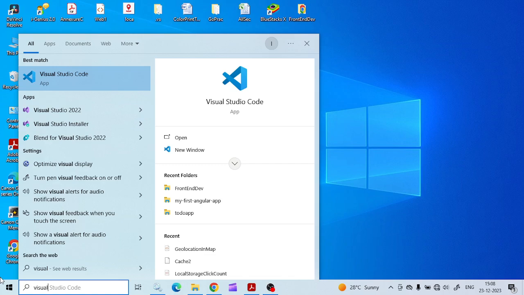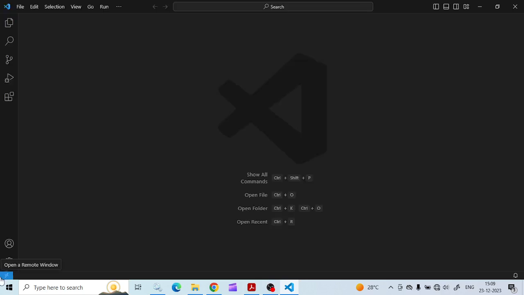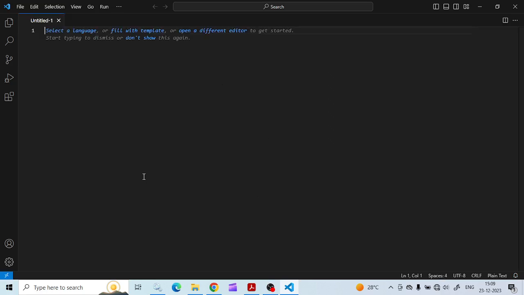This is the tool where we develop our web pages, where we write the HTML code. So when this loads, we can start writing the HTML tags. What I do, I'll press Ctrl N. New page.